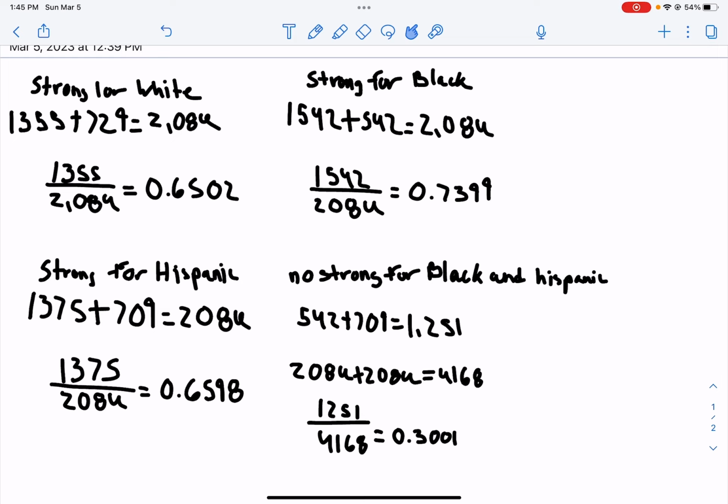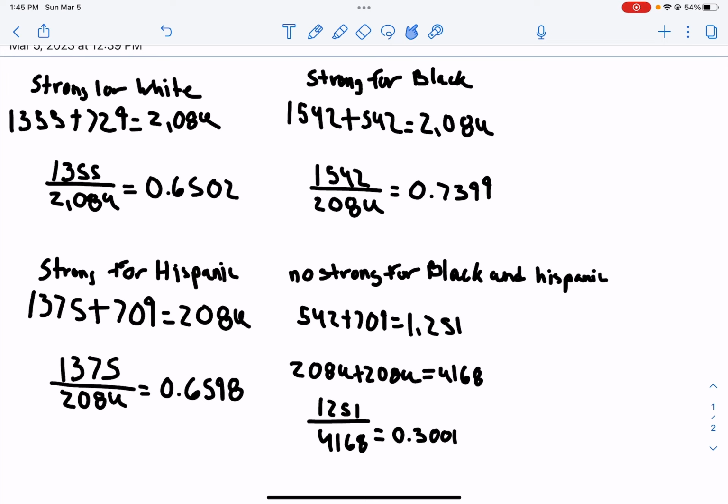After that, we have to get 2084, which is the total amount of people that were surveyed in each race, and you had to add them together, which is 4,168. Then after that, you divide the first number, which was how many people do not believe in a strong conflict between the rich and the poor if you're black and Hispanic, by that, and you get the number 0.3001.